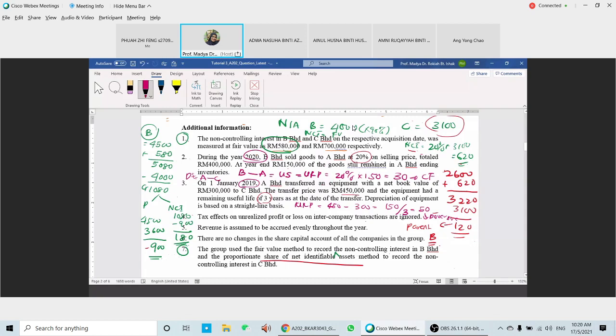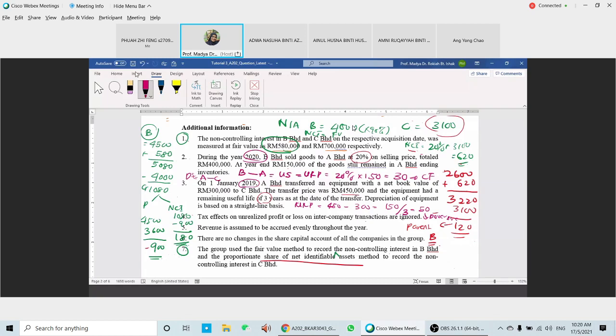Okay, so now here we need to prepare the consolidated journal entries, using the one stage method. So for the one stage method here, we're going to start with A and B, and after that A and C.